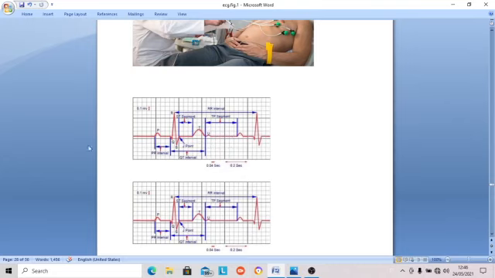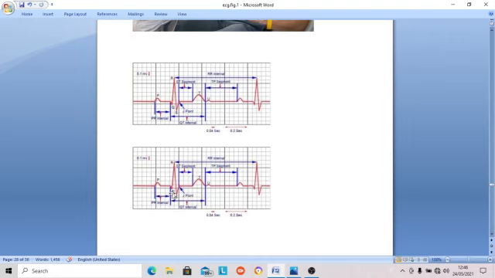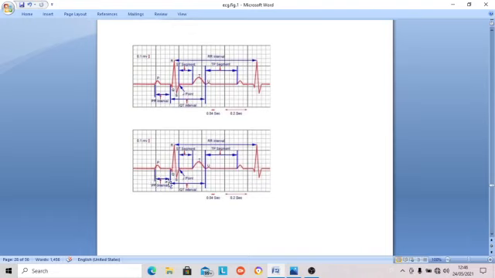So this way you can calculate, because it is calibrated paper with the ECG recorded. You can count everything. Again over here you can see the PR interval: 1, 2, 3, 0.13 second. Then here 1, 2, 3, 4, 5, 6, 7, 8, 9, so 0.36 second is the QT interval. And the R wave you can see 1, 2, 3, 4, 5, 6, almost the same, 0.55 millivolt here. And here it is 1, 2, 3, 4, 5, 0.55 millivolt, also the height of the R wave.